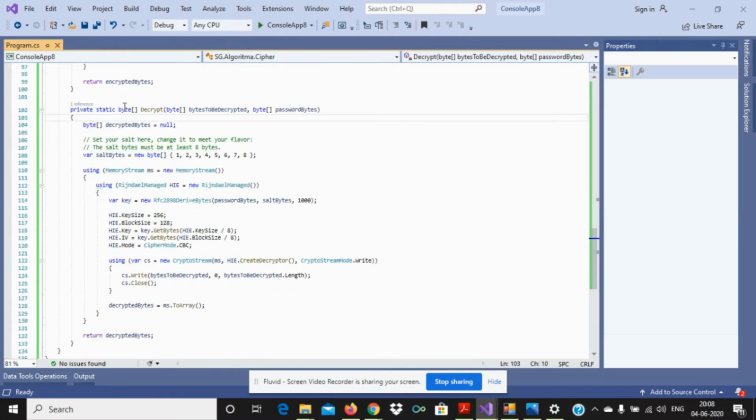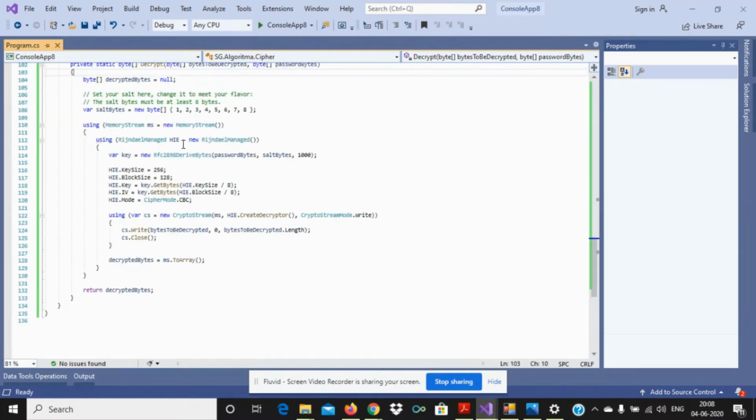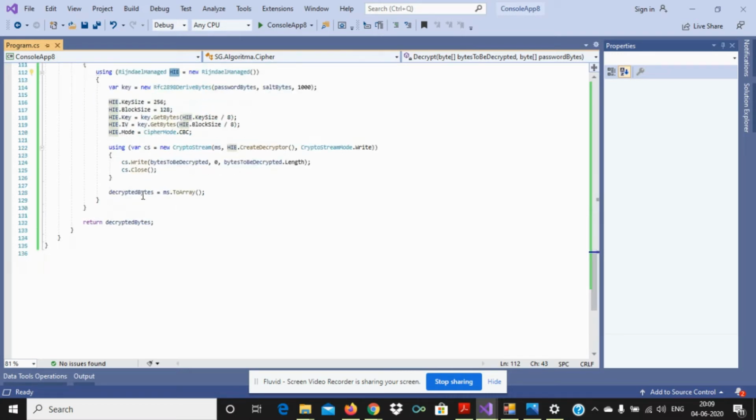So here it comes to decryption. Decryption is the same as whatever we use for encryption, and the same method must be used in decryption. Here also we can see this HIE is hierarchy identity based encryption. We use the same method, the same key generator, vice versa, and we return the decryption ms array2. This is a decryption one.